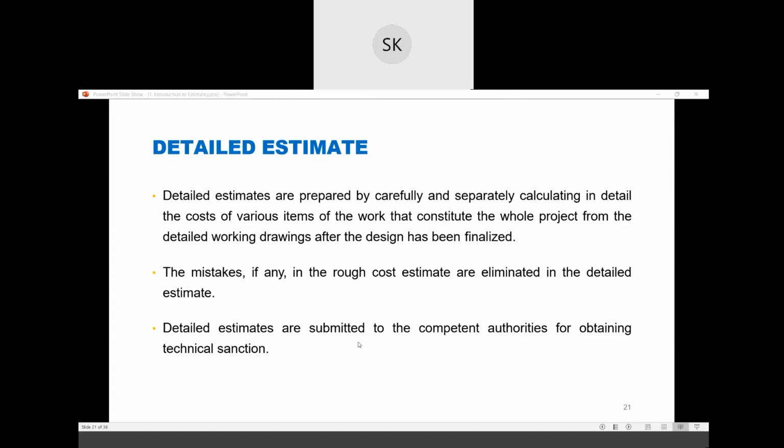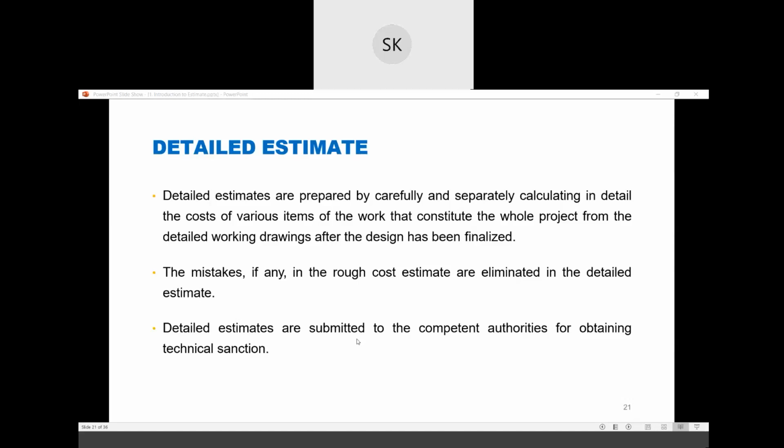These are submitted to competent authorities for obtaining technical sanction. Let's take an example of a G plus 4 building. Suppose you got the contract for a G plus 4 building and you're constructing it. After G plus 2, you can make an estimate and submit it, so that you can get the money you have spent till G plus 2.